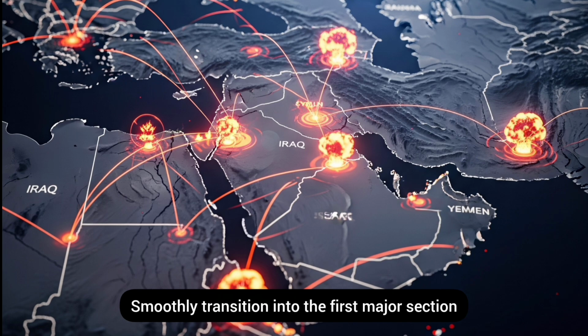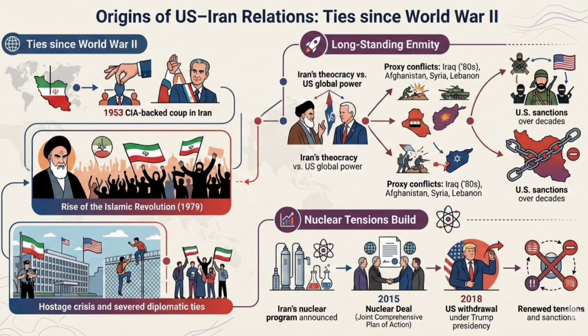Smoothly transition into the first major section: origins of U.S.-Iran relations. U.S.-Iran ties since World War II, 1953 CIA-backed coup in Iran, rise of the Islamic Revolution, 1979, hostage crisis and severed diplomatic ties, long-standing enmity, Iran's theocracy versus U.S. global power, proxy conflicts, Iraqi 80s, Afghanistan, Syria, Lebanon, Iran's support for Hezbollah and other groups, U.S.